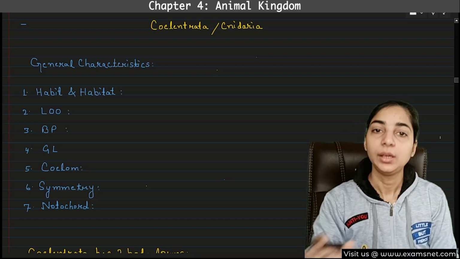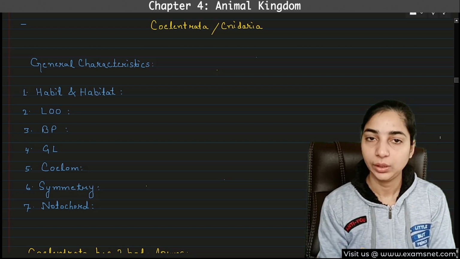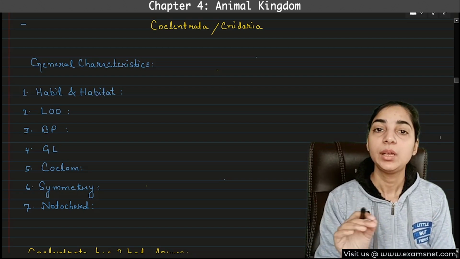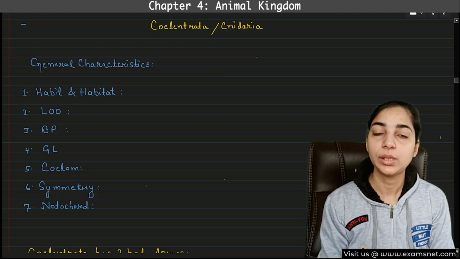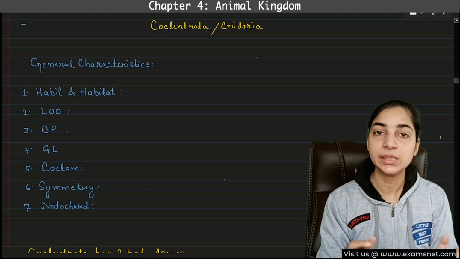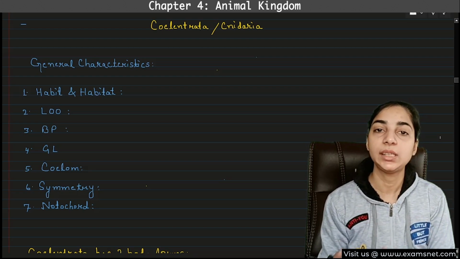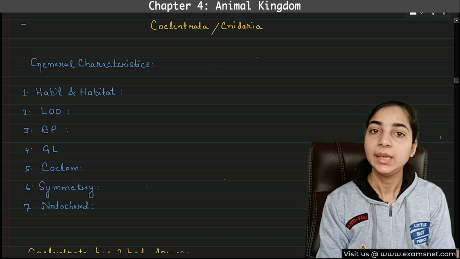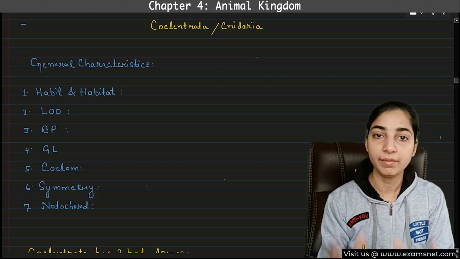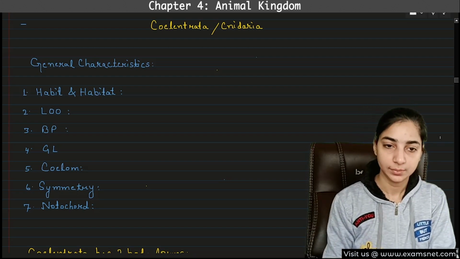Then their body has two layers, an outer layer and an inner layer. The inner layer will have some special type of cells which are known as collar cells or choanocytes, and these are flagellated cells. That means they have flagella on them. And what is the role of these flagella? These flagella help in the movement of the water inside the body or inside the cavity known as spongocoel. So I hope you understood this.